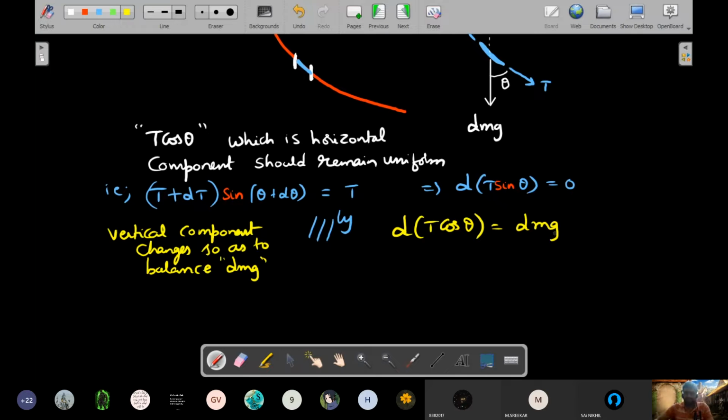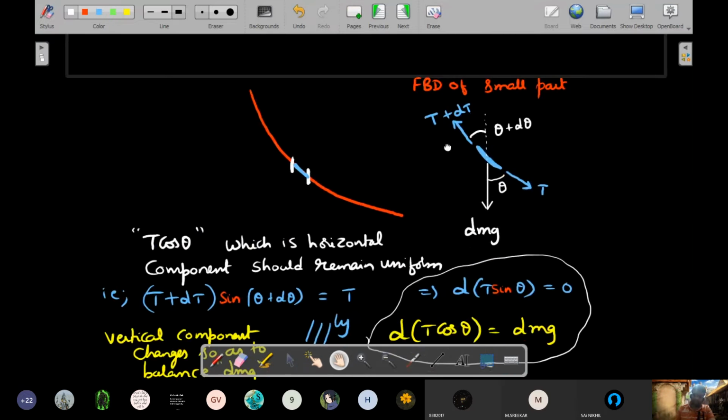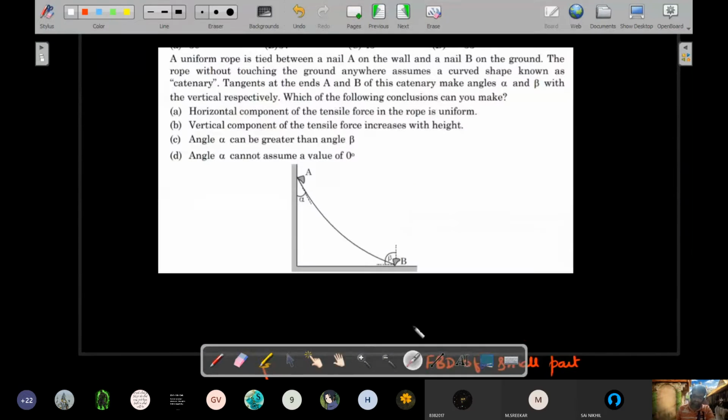Okay, right. So these are the two equations that govern the way the rope will shift. Okay. So in case you have done your homework of finding out the equation yesterday, you should have started with these two kinds of equations and converted them into the equation of y versus x. Okay, so let's go back to the question and look at the options.